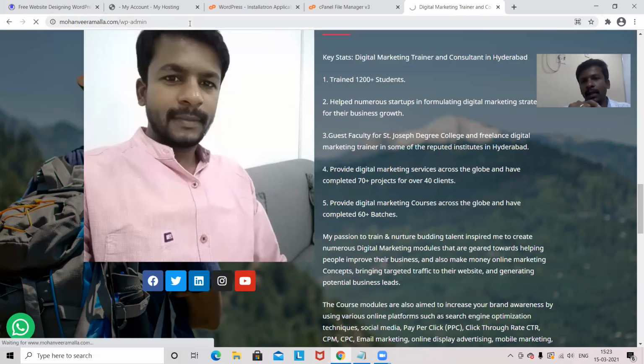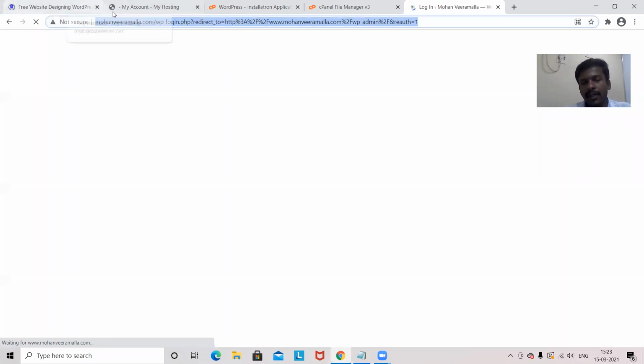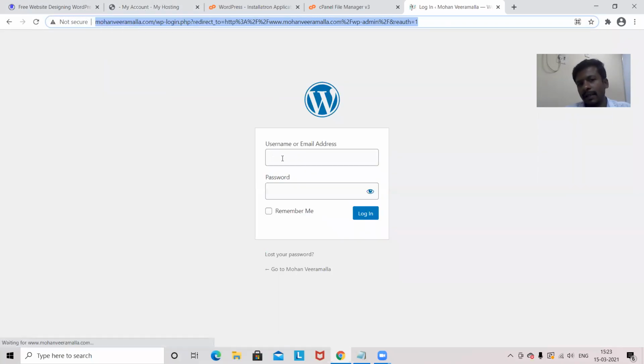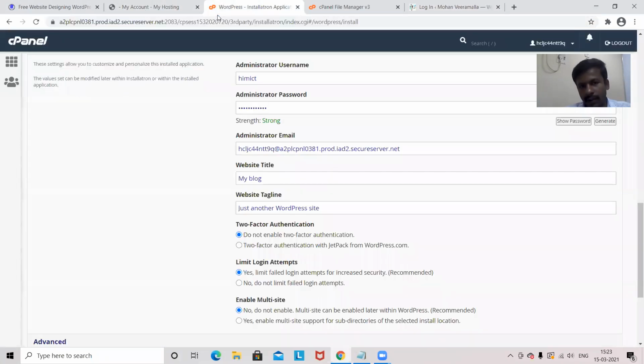If I give this URL, then immediately it will ask for a username and password. Now this username and password are the ones we gave when we were installing WordPress. That is what it is asking for again. That means now I'm installing WordPress again, so for this I have a username and password. Whenever I want to log in to my dashboard or to my website as the owner, I have to give this username and password. This is only for the owner, only for the admin, not for everyone. You should not share this username and password with everyone.